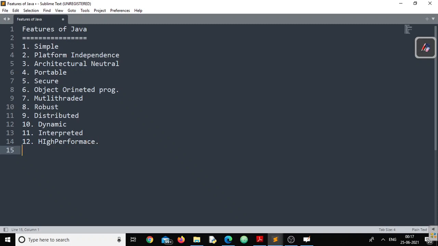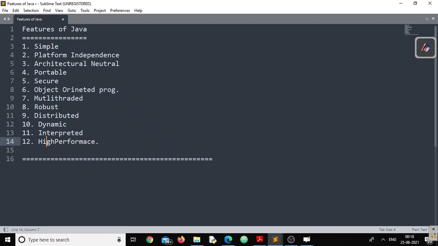So these are a few features we are going to discuss in depth. These are not the only features of Java; we have a lot of features that are beyond the discussion of this class, like strongly typed, and depth into object-oriented concepts.